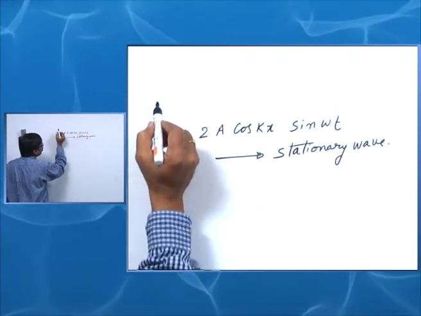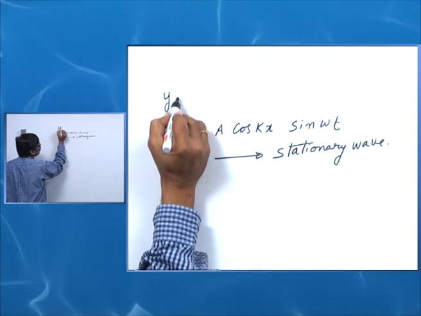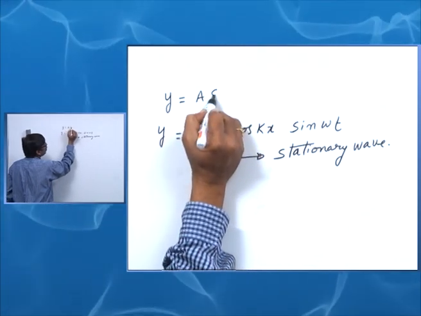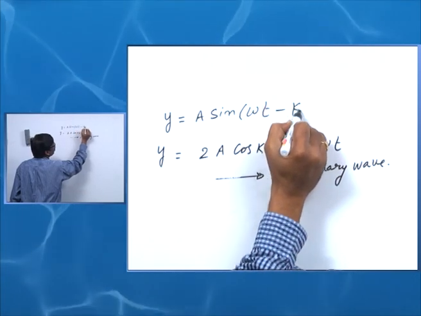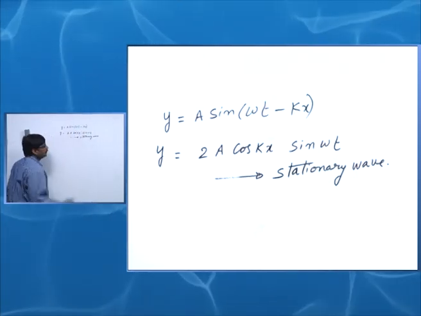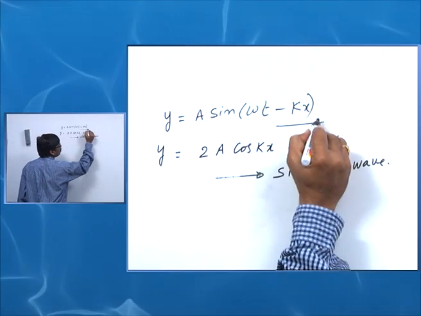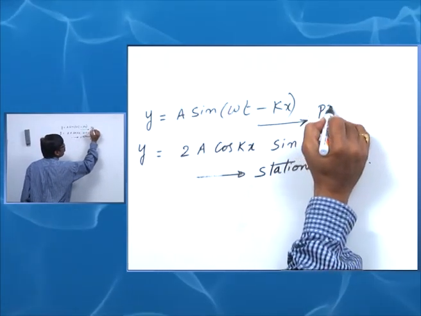Now, y is equal to a sin(omega t minus kx). This represents a progressive wave.